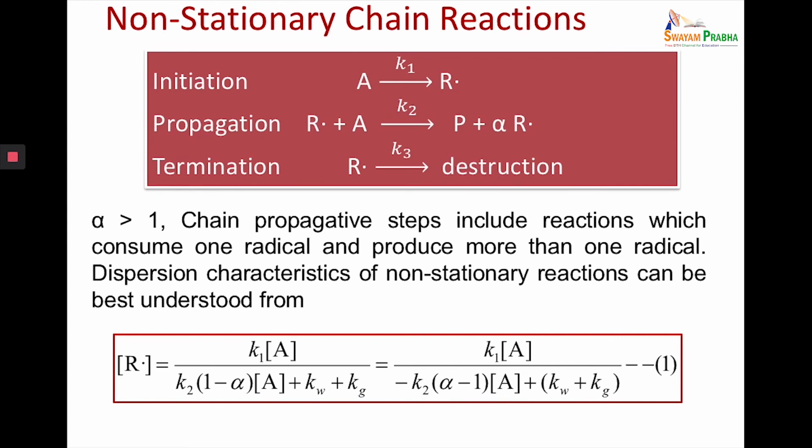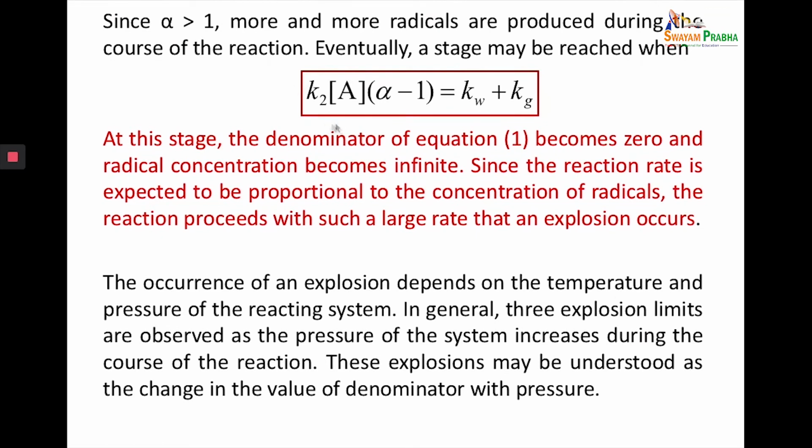Now, let us assume a situation when alpha is much greater than 1, that is, a very large number of chain carriers are being produced in the propagation sequence. That is, the concentration of the radical has become infinite. Then what happens to this equation? In the denominator, k2A(alpha minus 1) becomes equal to kw plus kg. As a result, this denominator becomes 0 and the radical concentration becomes infinite. This leads to the rate of the reaction also becoming infinite, resulting in an explosion.